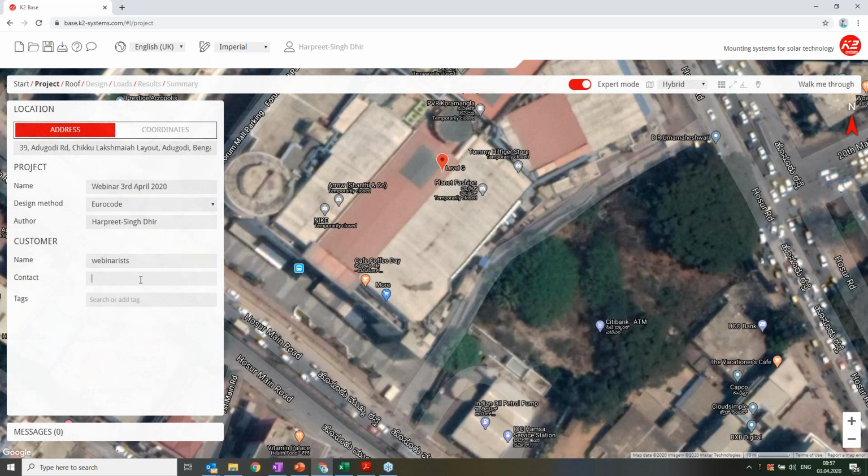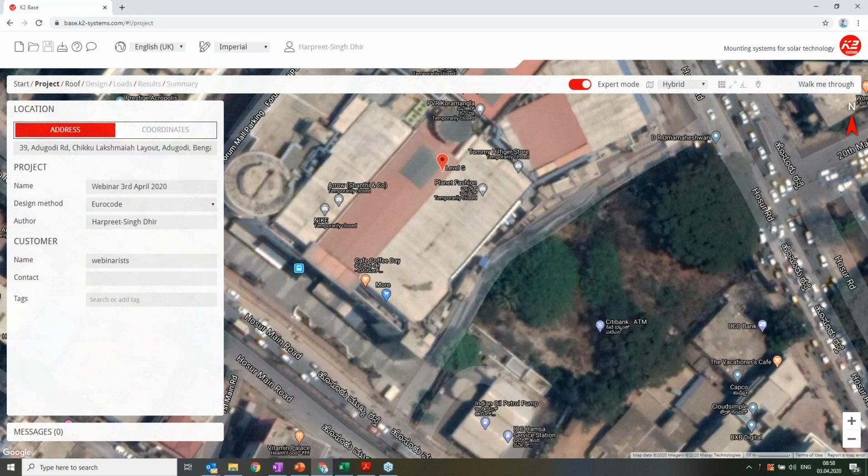Once this is finished, the important thing is, because of the internet connection, please continuously keep on clicking the save project. So you see my project is saved. Otherwise, if you're doing a project and there's an internet problem, the whole project is gone. So I recommend to please keep on clicking on the save button very regularly.